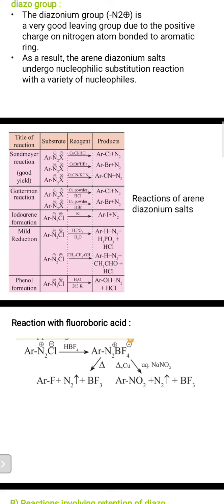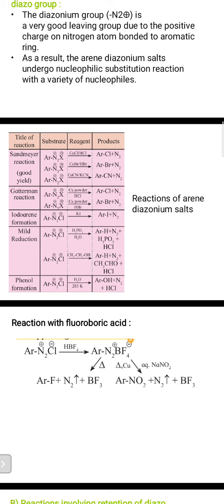These are mild reductions, you may say. Then phenol formation. In that, ArN2 plus Cl minus in the presence of water at a temperature of about 283 Kelvin gives phenol along with N2 and HCl.